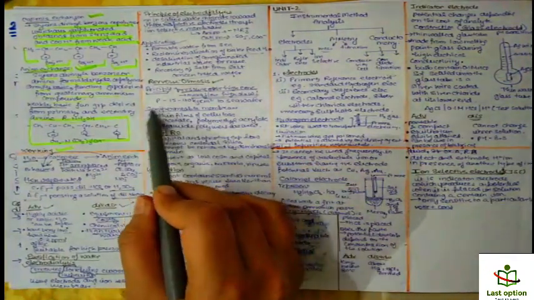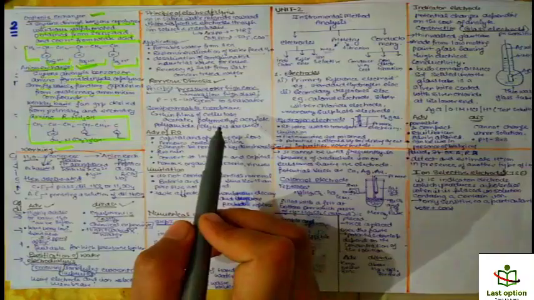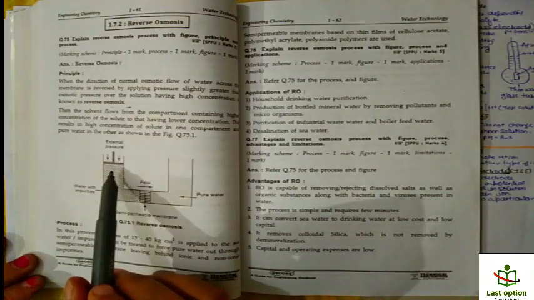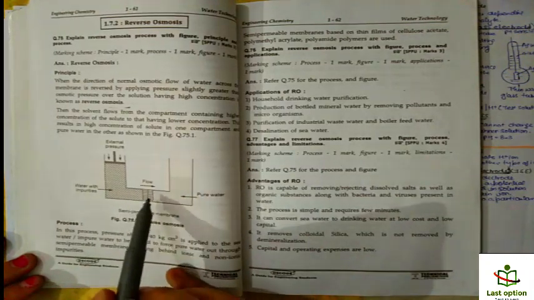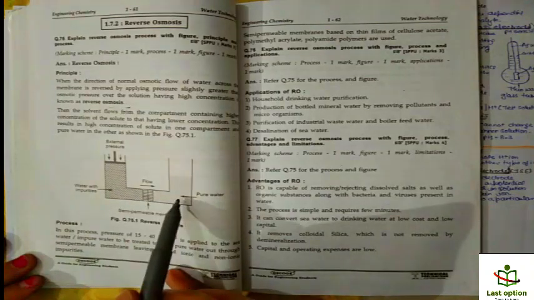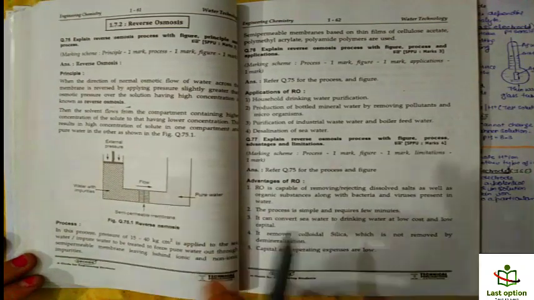This is possible through the semi-permeable membrane which is attached. In this diagram you can see the whole process of reverse osmosis. Here you apply the external pressure, here is the water with impurities and the flow of water. This is a semi-permeable membrane, and impurities remain here and the pure water passes here, right?